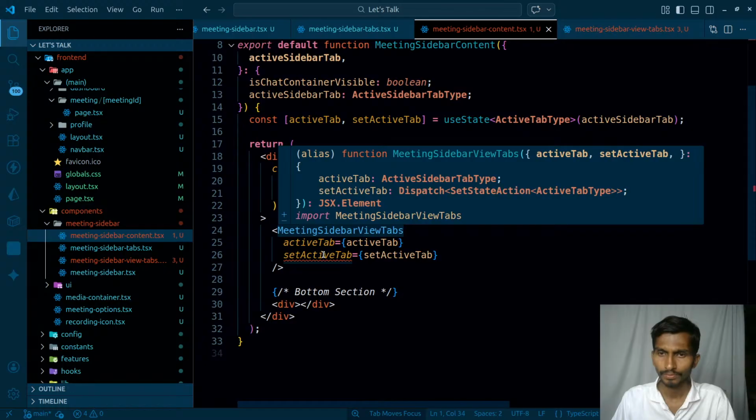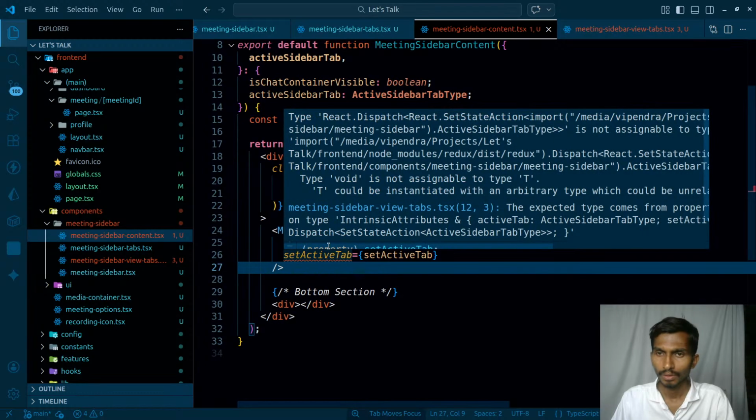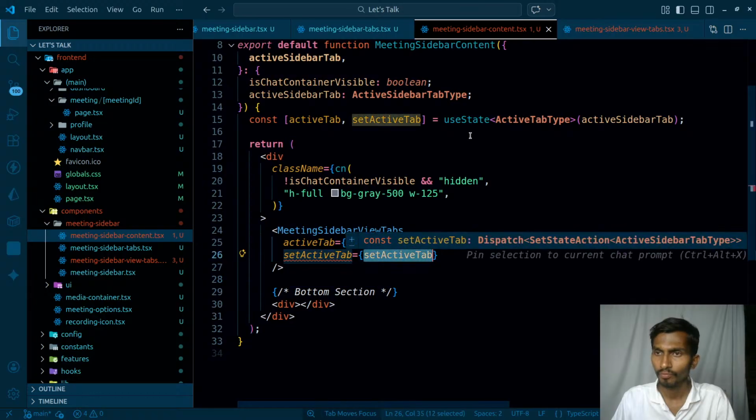Okay. The void is not assignable to type T. Void set active tab.